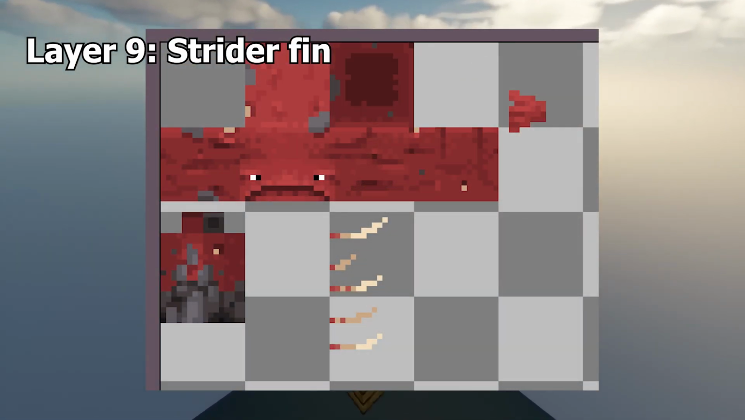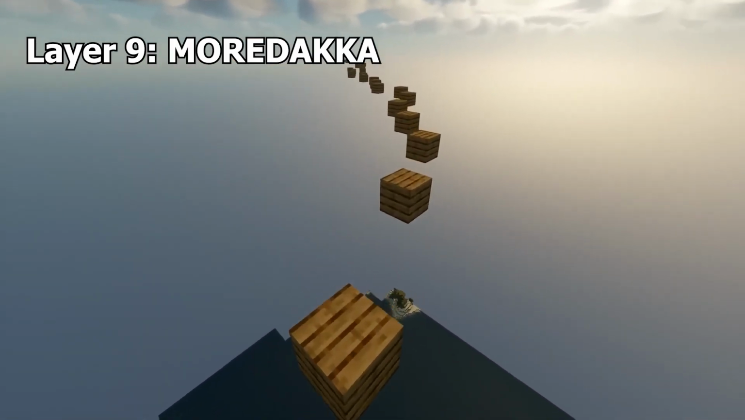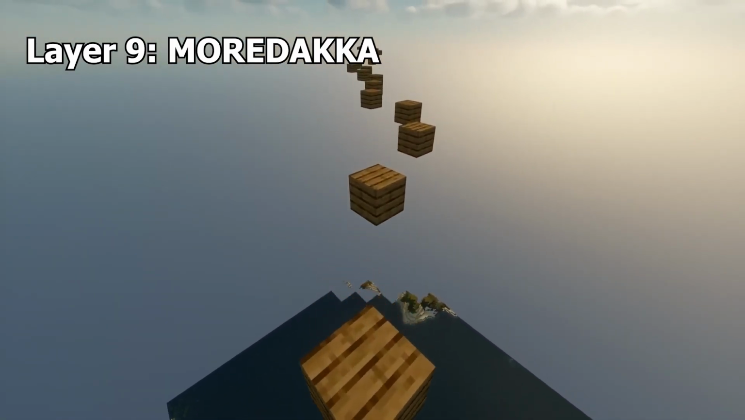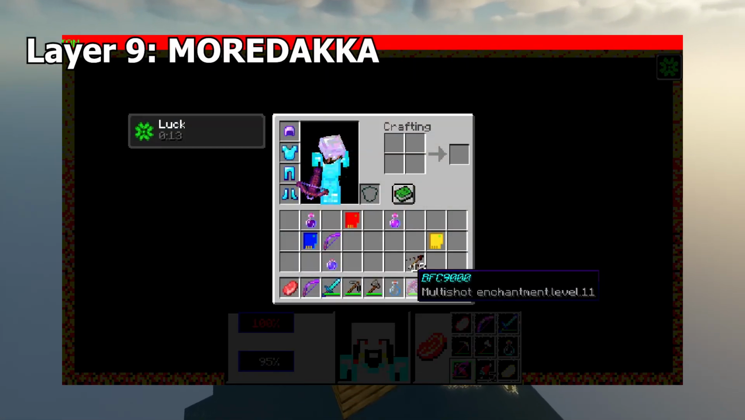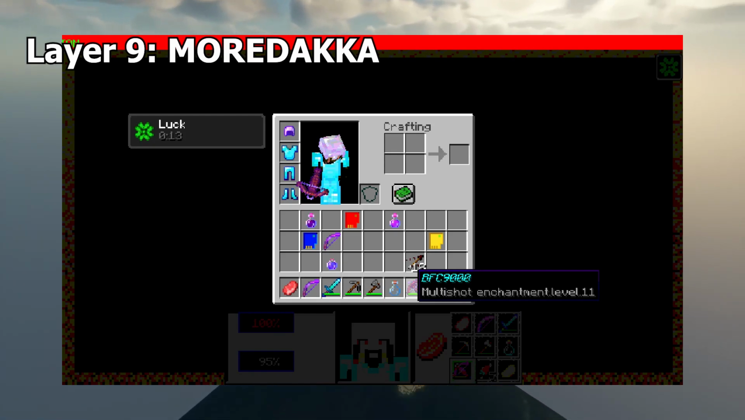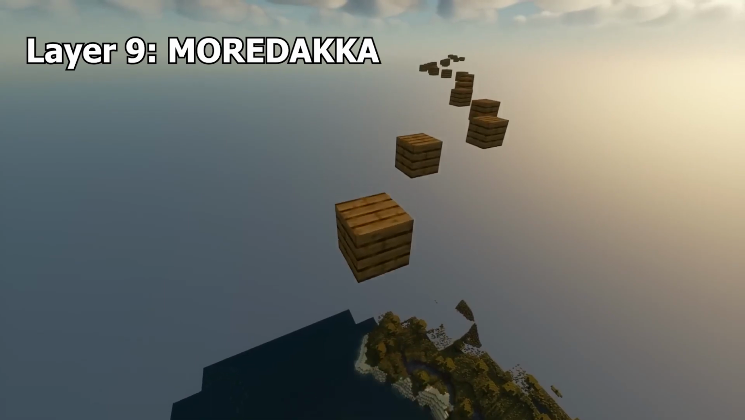Strider fin. Striders in Minecraft have an unused fin in their texture. Pretty simple. More Daka. Another one of the cheat codes found in the Shareware April Fool's update. The code would display the text "Got all equipment" before giving the player fully enchanted diamond armor and a crossbow named BFC 9000 that had the multi-shot 10 enchantment on it.